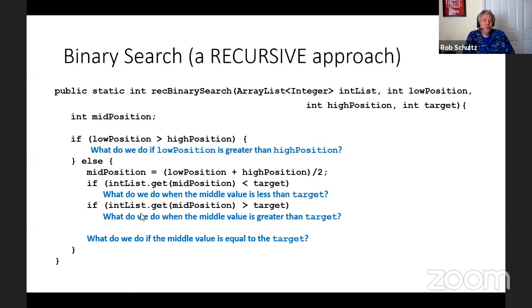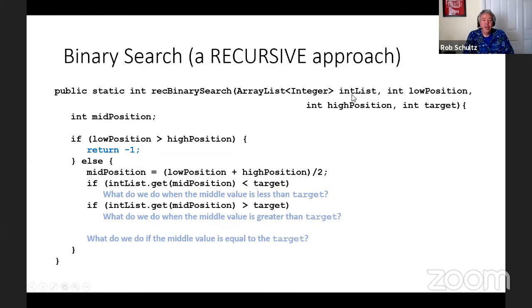Okay, let's start working through these one at a time. So the first question we've got: what do we do if our low position is greater than our high position? In other words, we get to the point that we call our recursive binary search, and the low position and high position have crossed. Well, if you think about what we did in our iterative approach, that was our signal that we didn't find what we were looking for. So really we're going to do the exact same thing.